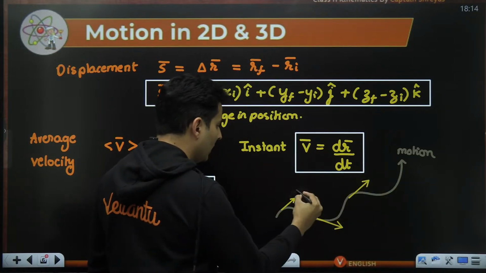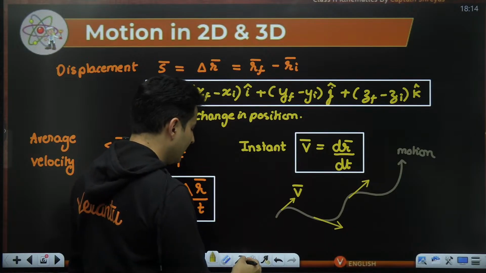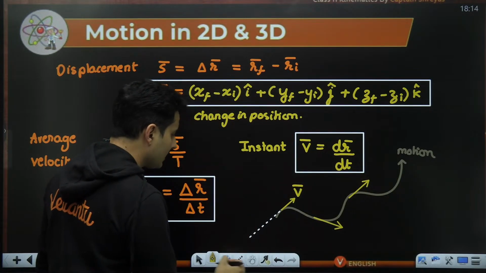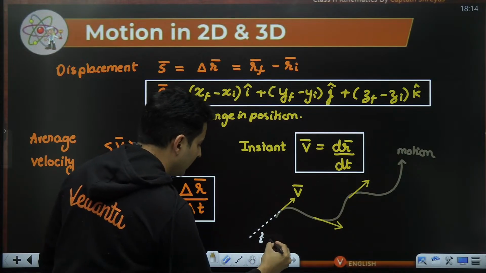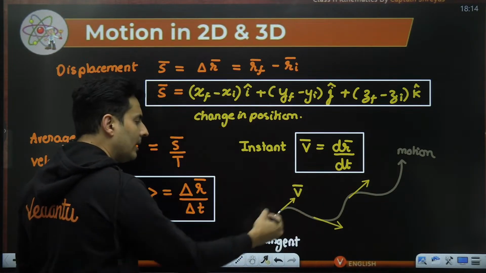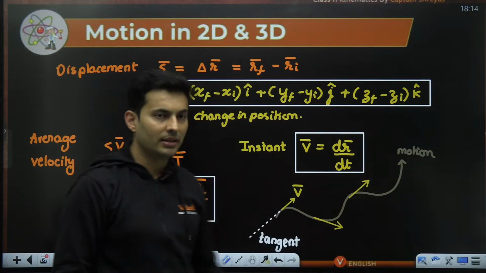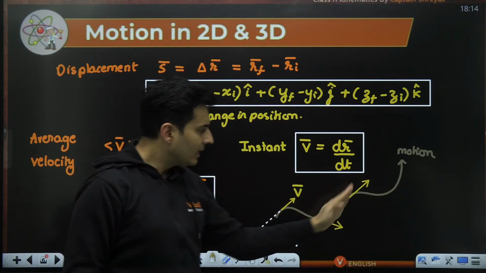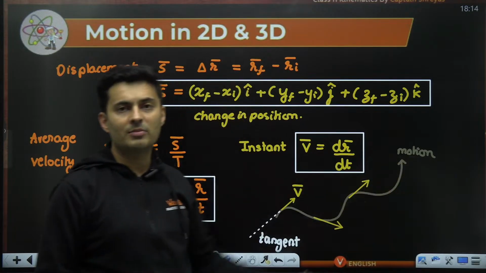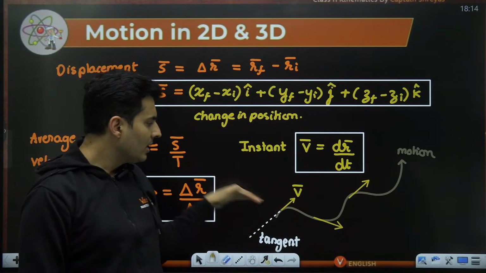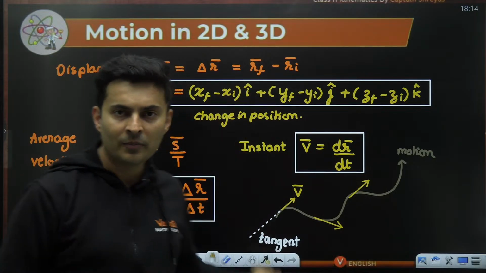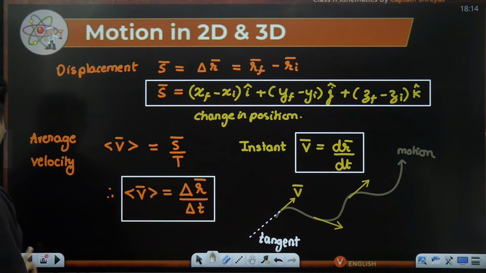The velocity is always along the tangent drawn to the path. If I'm going like this, at this point my velocity's direction will be along the tangent. If I'm here, my velocity will again be along the tangent at that point. That is something you should be aware of.